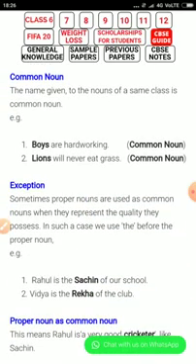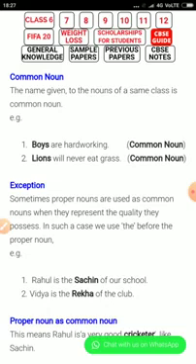Now some exceptions. Sometimes proper nouns are used as common nouns when they represent the quality they possess. In such cases, we use the before the proper noun. Like Rahul is the Sachin of our school. Sachin Tendulkar is the famous cricketer, but Rahul has qualities like the qualities of Sachin. Vidya is the Rekha of the college. So Vidya's quality is like Rekha, the famous film star.